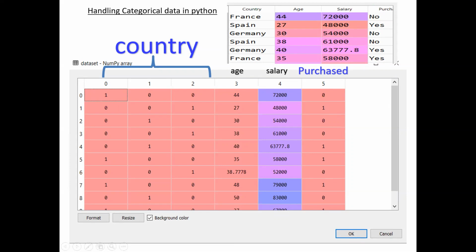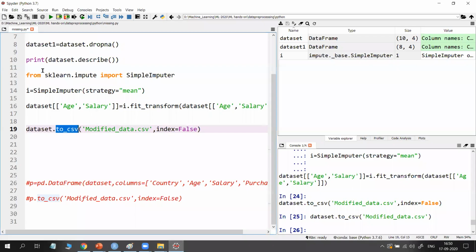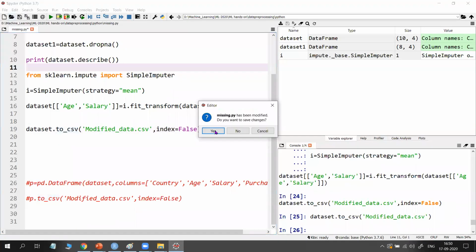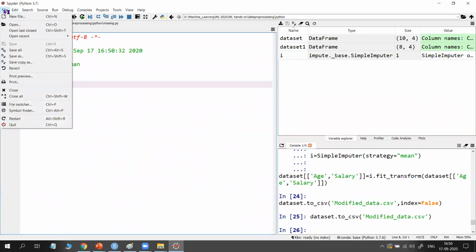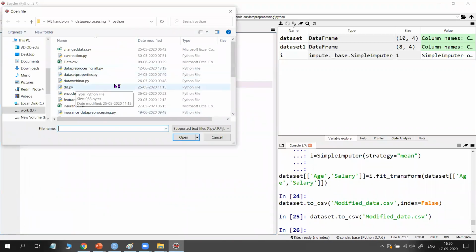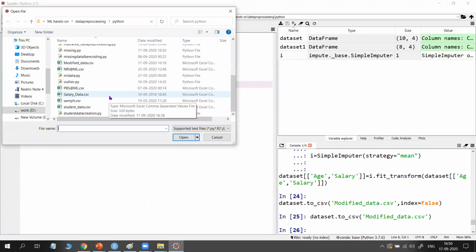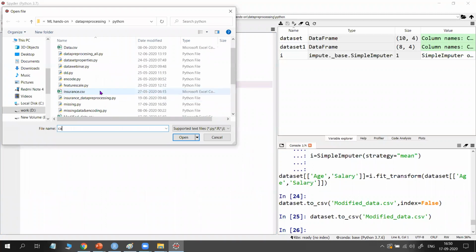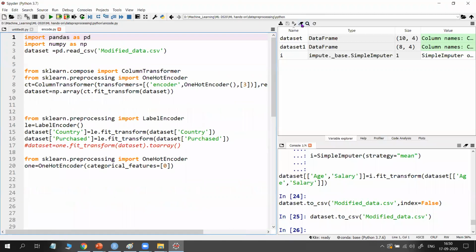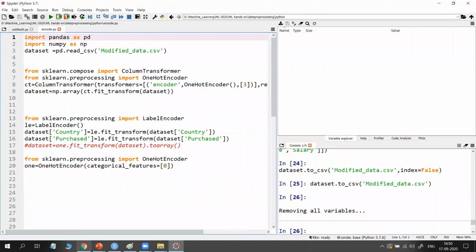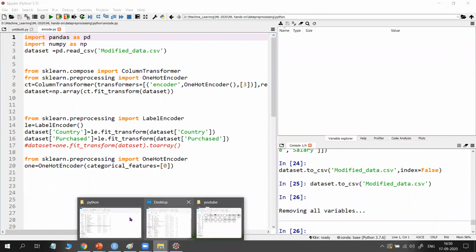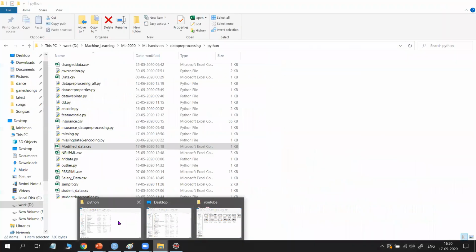Now we will see all these in Spyder. As I told you in the previous example, first we need to import the data set.